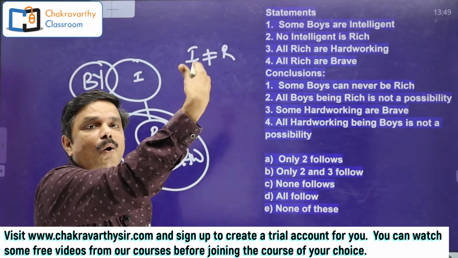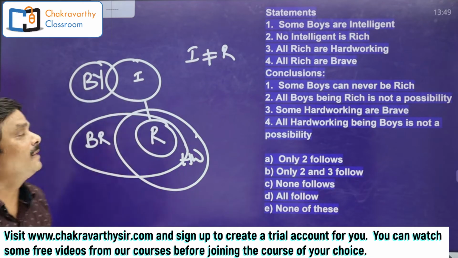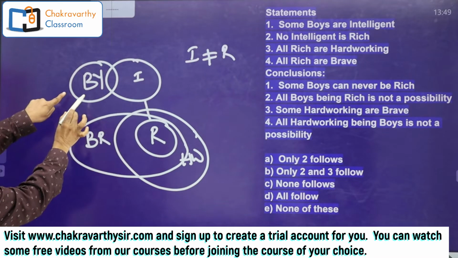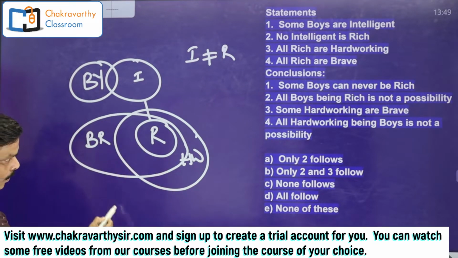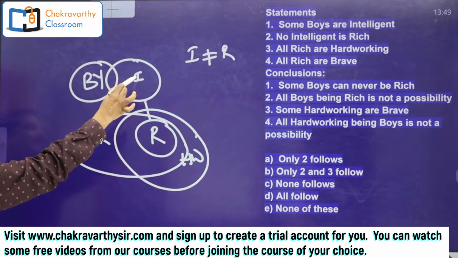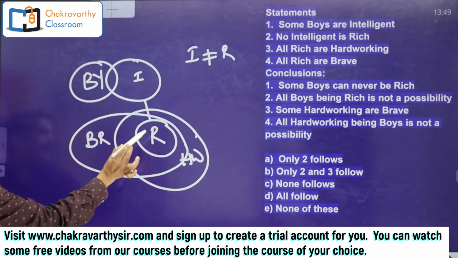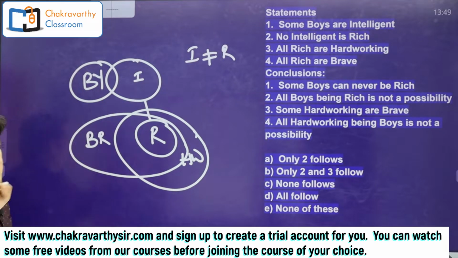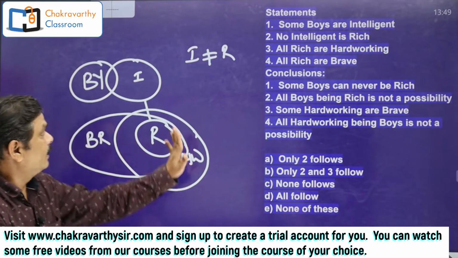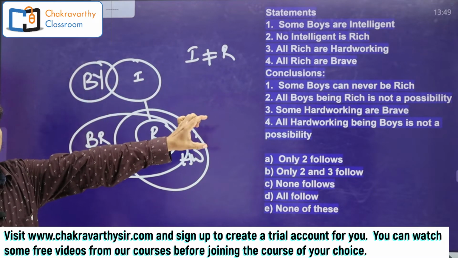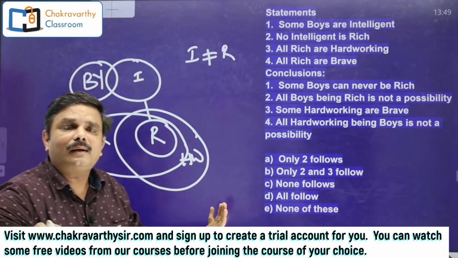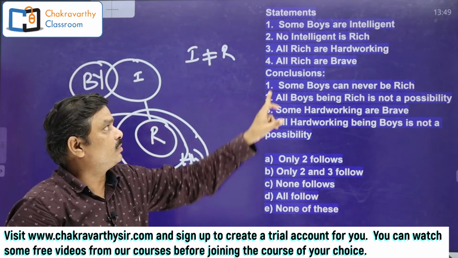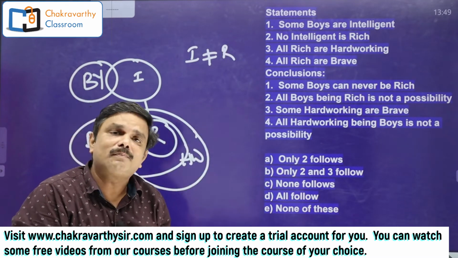In any other alternate diagram, you just visualize, think it over. So some boys are rich means this boys circle, if you draw here boys circle like this, intelligent and rich circle, these two should not merge with each other. Whether it is basic or alternate diagram, these two should not merge with each other, except that anything and everything is possible, because only one negative statement is there.